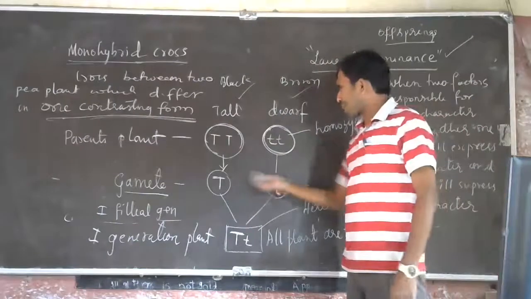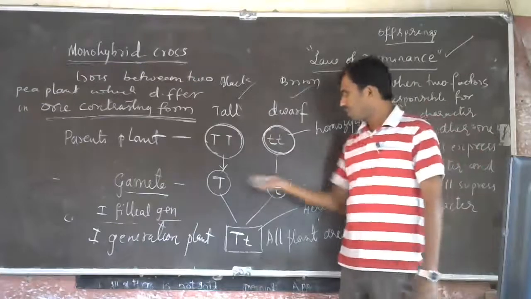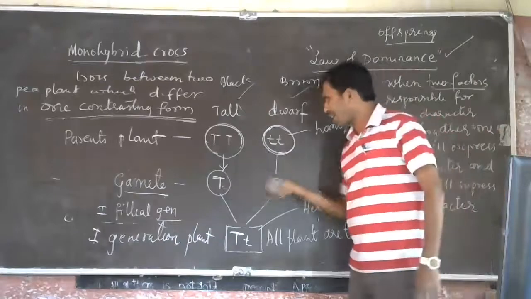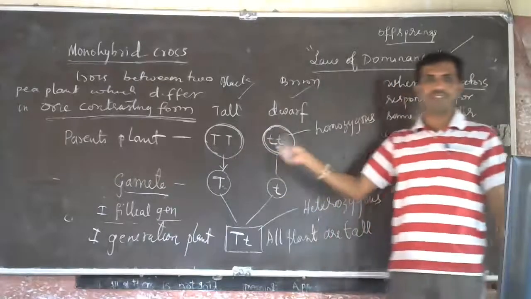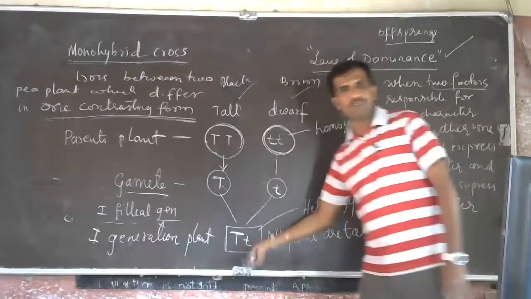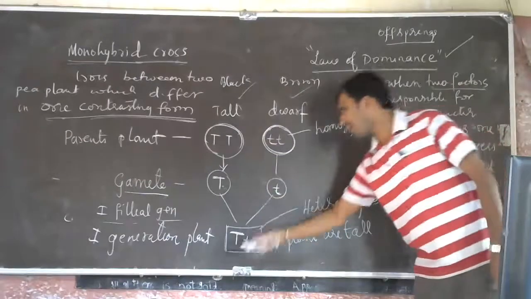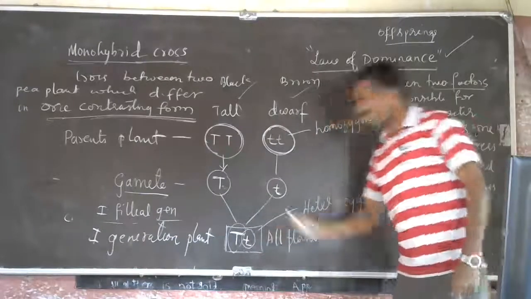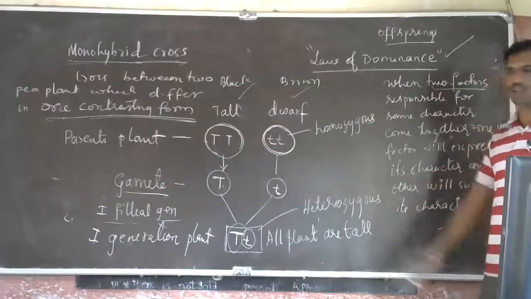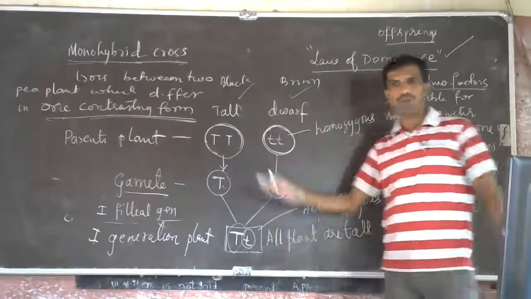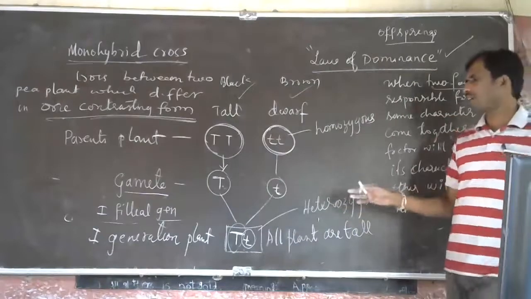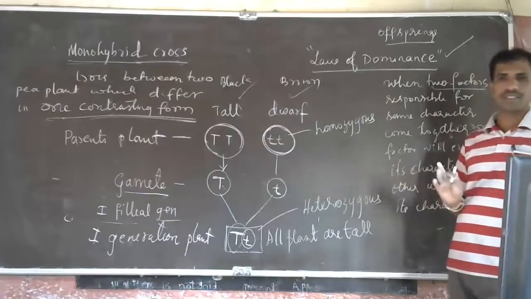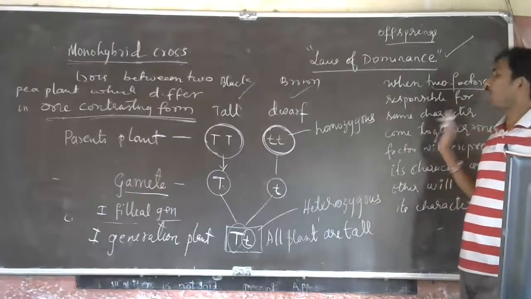So two different factors responsible for the same character, like the length of the plant, come together. One will express itself, one will suppress itself. The factor which expresses itself is called the dominant factor. The factor which suppresses itself is called the recessive factor. I hope you have understood dominant and recessive factors now. So this is the law of dominancy.